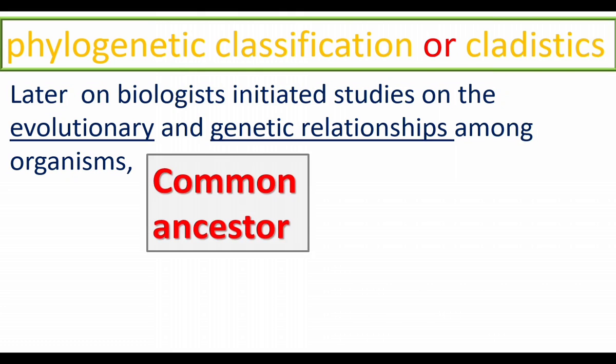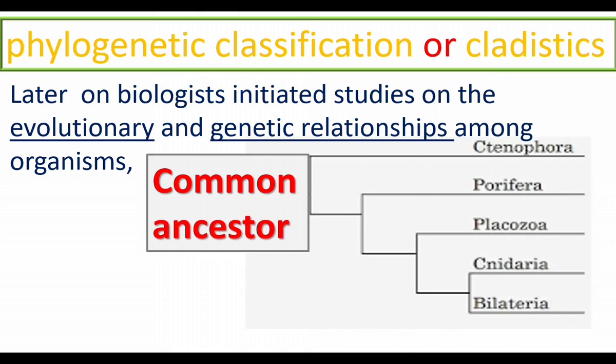A common ancestor evolves into many species. The process of evolution is like a branching tree. While classifying organisms based on evolution, we get a branching tree-like appearance.